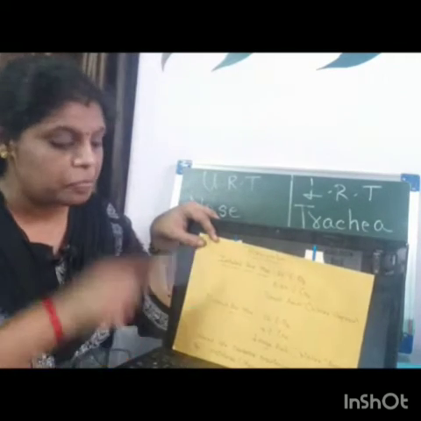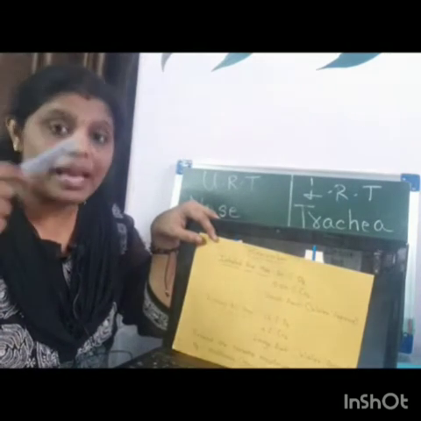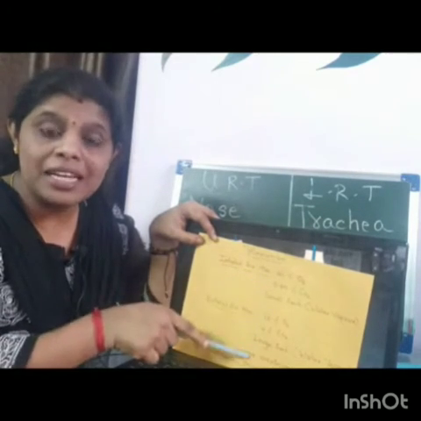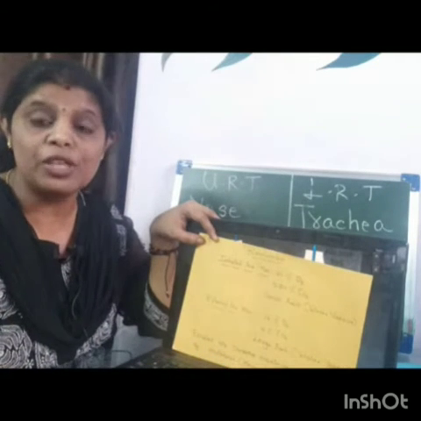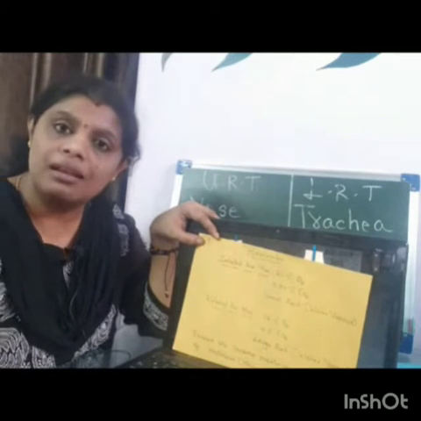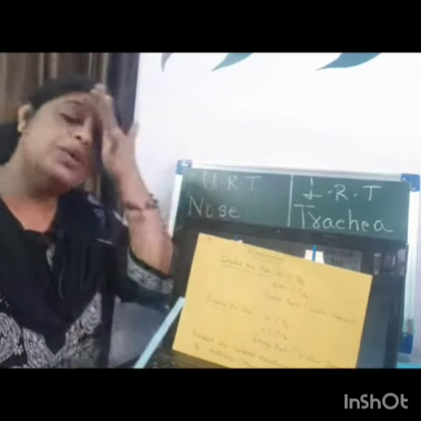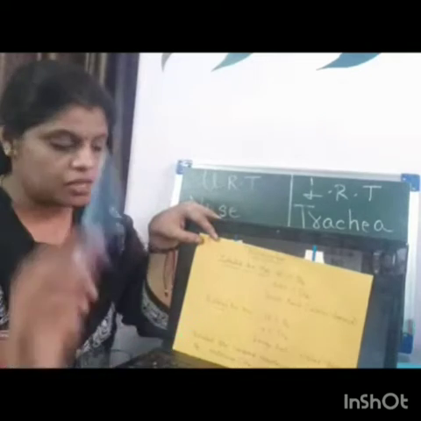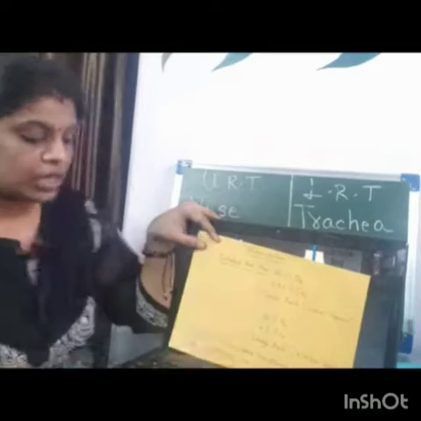How much percentage of carbon dioxide is exhaled? It is maximum. Inhaled is 0.04, but exhaled is 4%. So maximum carbon dioxide is exhaled because if it remains within the cell, it's not good for the cell. It is the cellular waste, so it needs to be expelled out. So how much percentage? 4%.